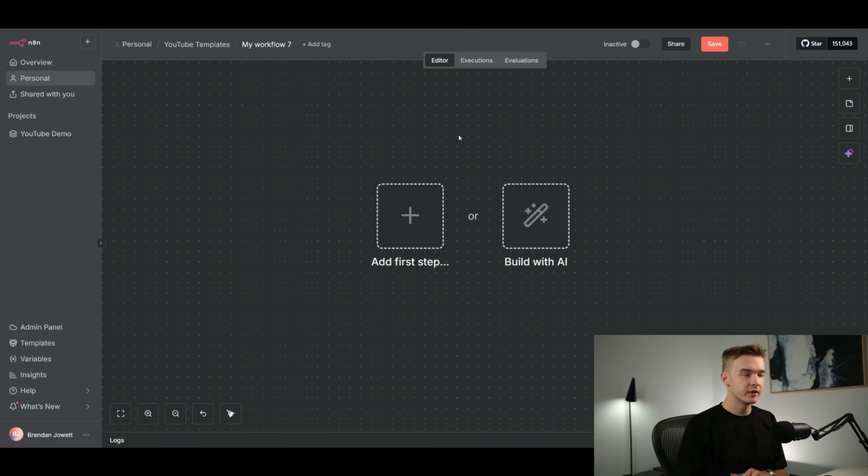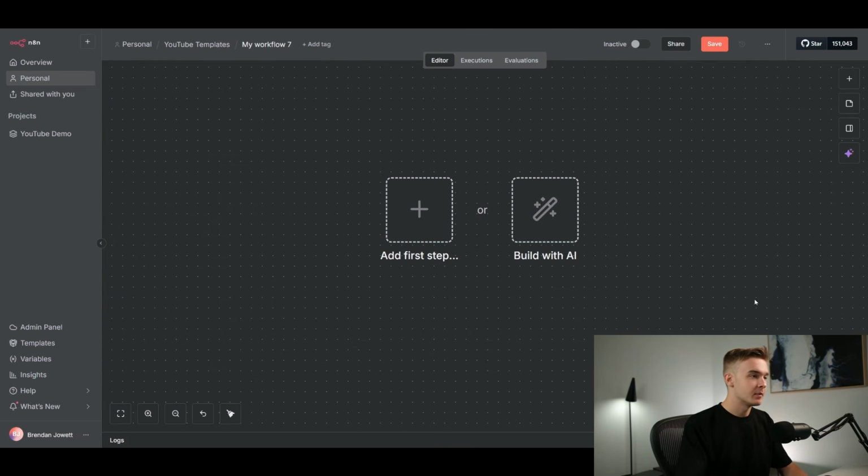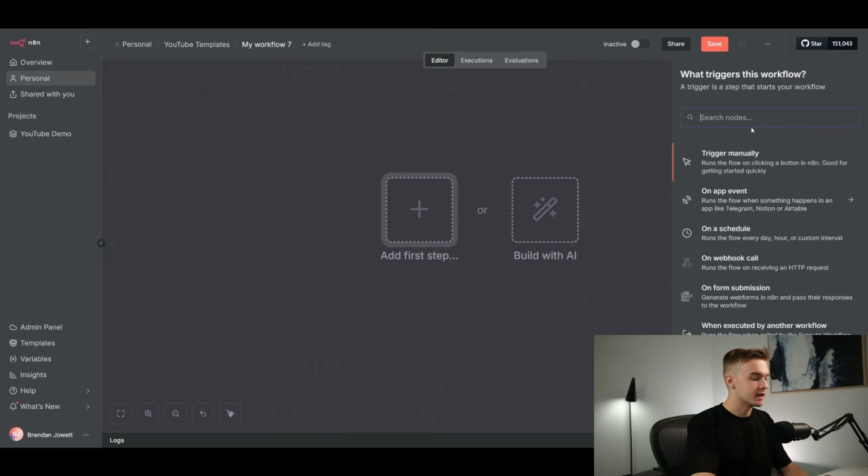So jumping over into a brand new n8n workflow, we're going to go ahead and build out the email agent that we're going to connect into our personal assistant agent. So the first thing that I'm going to do is click on add a first step, of course, and I'm going to add in a trigger to trigger it from a different workflow. So you can see here on the triggers, when executed by another workflow.